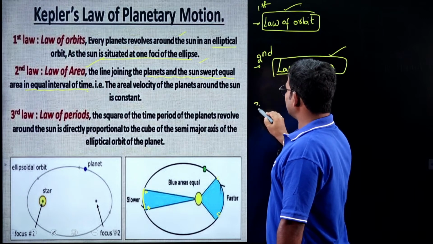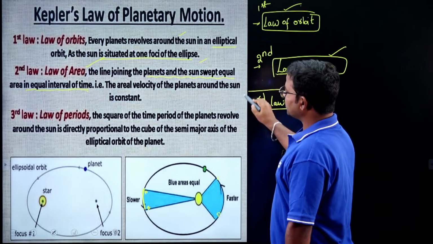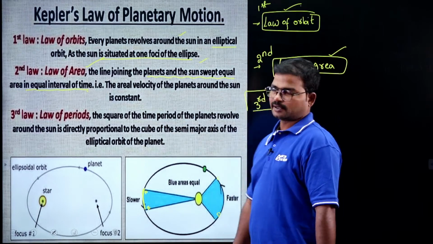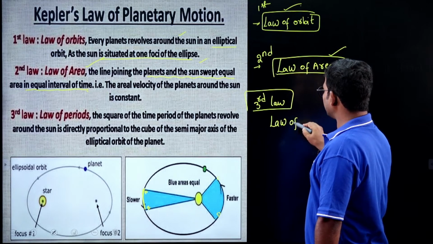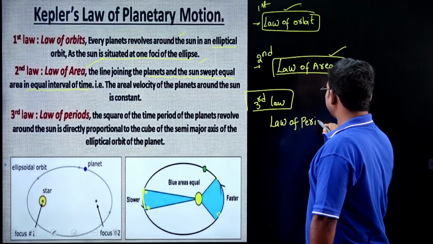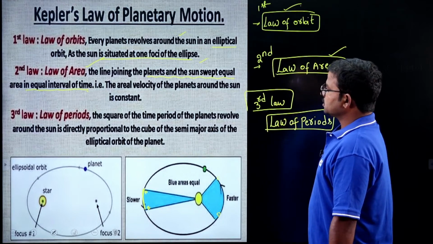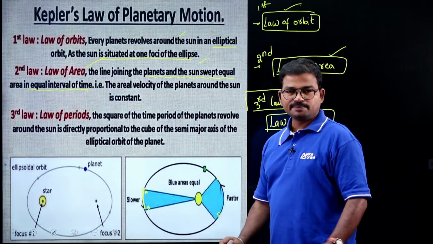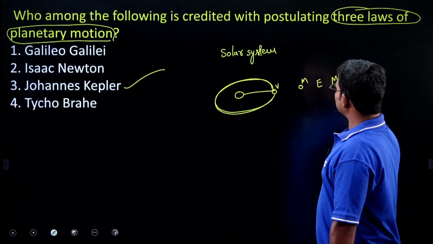Next, the third law. The third law is simply pronounced as the law of periods. What is the meaning of the law of periods? Simply remember like this. In the solar system we have 8 planets.